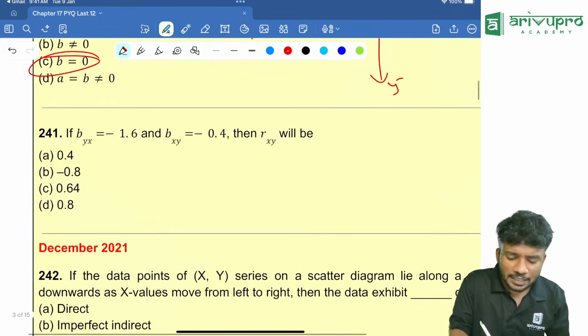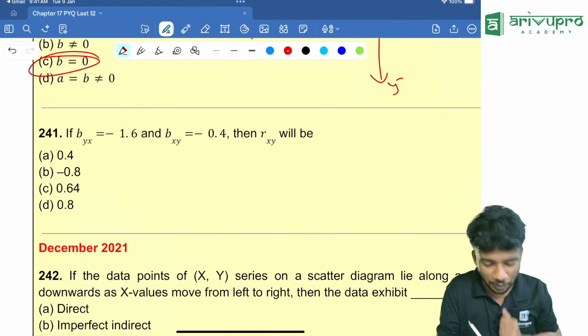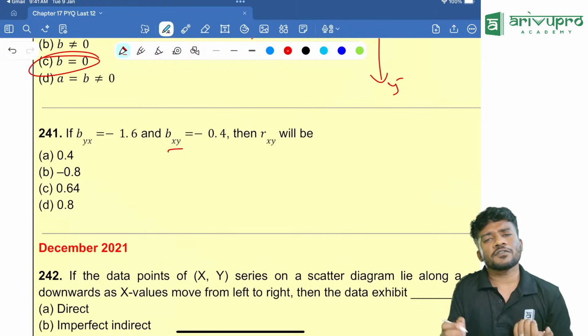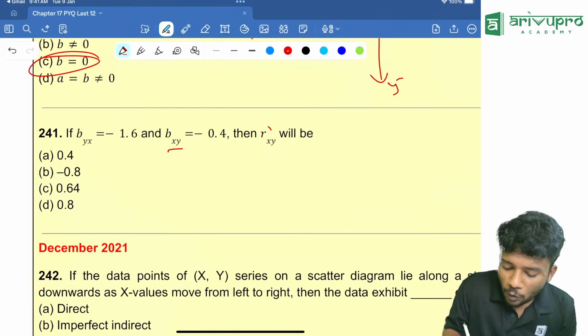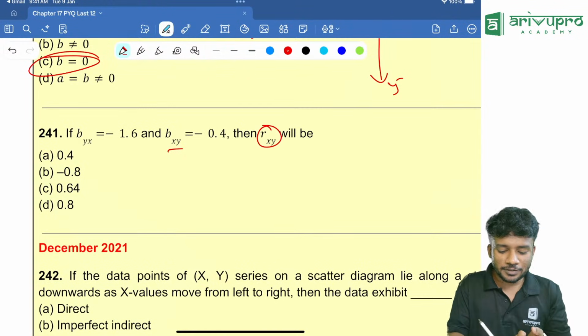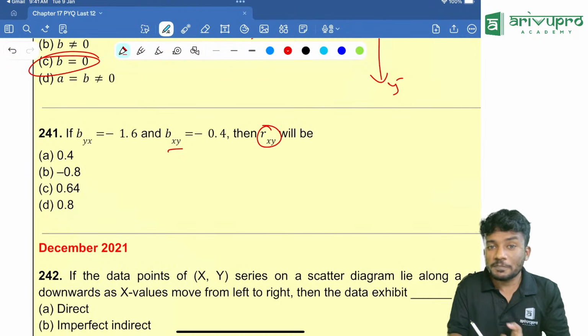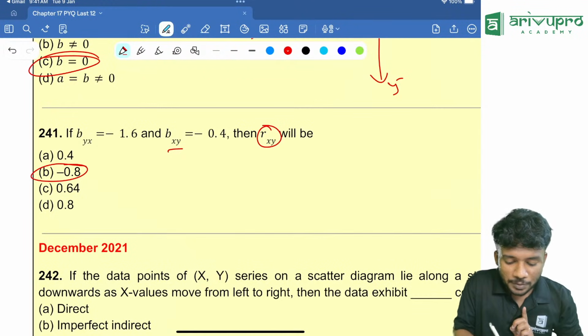Then, if byx, the regression coefficient of y on x, is equal to minus 1.6, and the regression coefficient of x on y is equal to minus 0.4, then how much is the correlation coefficient? One of the easiest questions, because looking at the options, there is only one option with a negative value. That means option B is the answer.